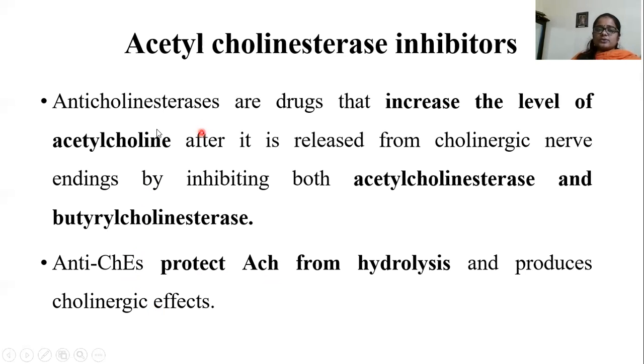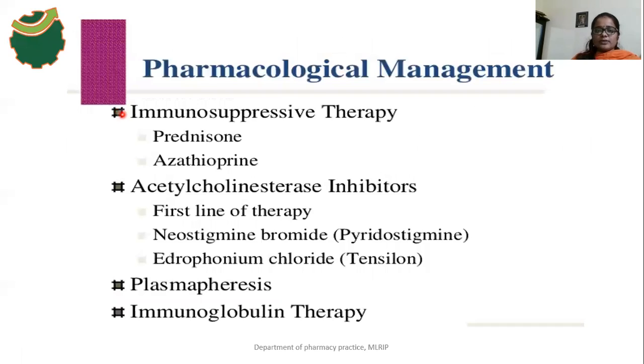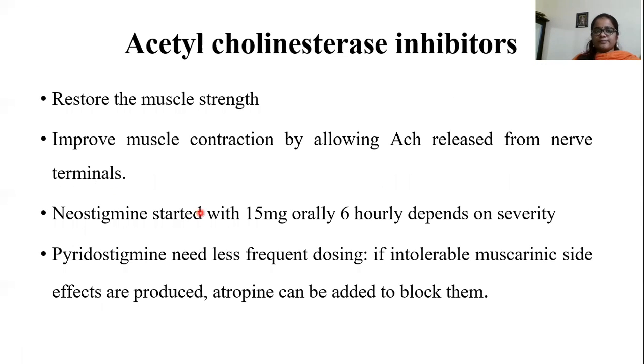The acetylcholinesterase inhibitors and butyrylcholinesterase inhibitors are collectively known as anticholinesterases. MG is treated by acetylcholinesterase inhibitors. Examples are neostigmine, edrophonium and pyridostigmine.